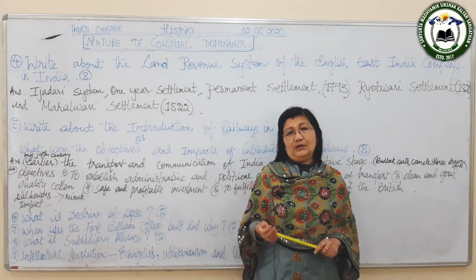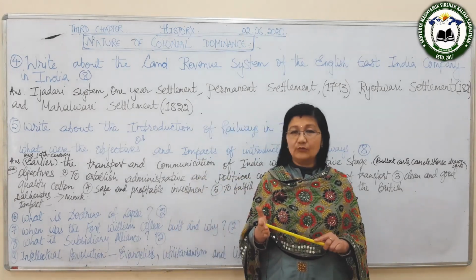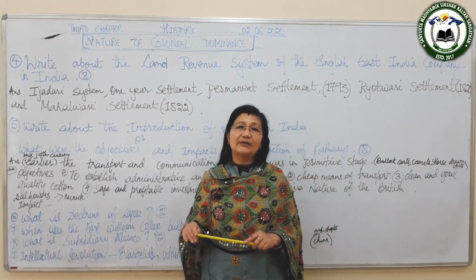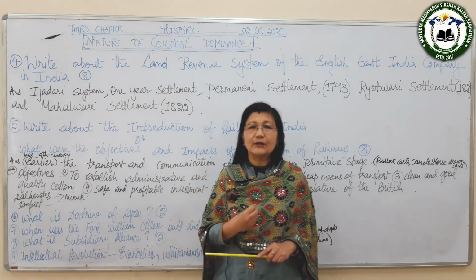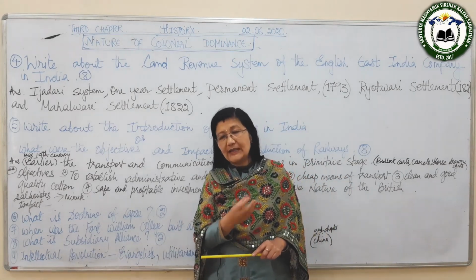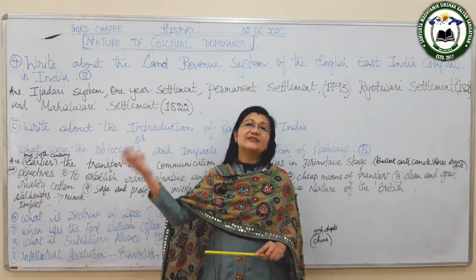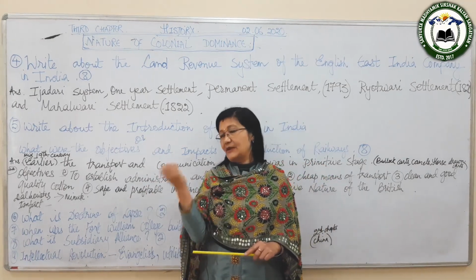But there are two merits of the permanent settlement, and the first merit is that now the British knew about the income, how much money they are going to get. So now they could plan their budget. They could plan how much they will earn and how much they can spend, the expenditure. So that is known as the budget. They could plan the income as well as the expenditure.